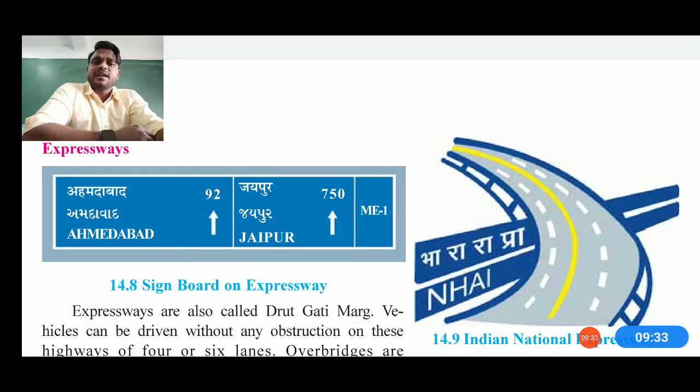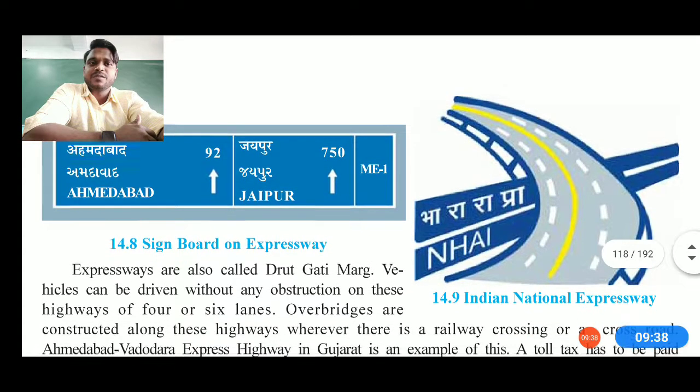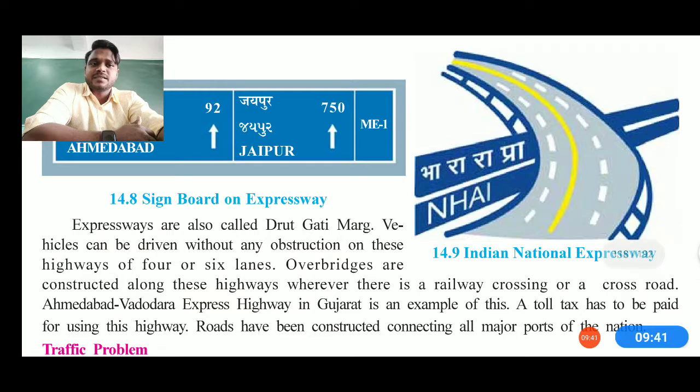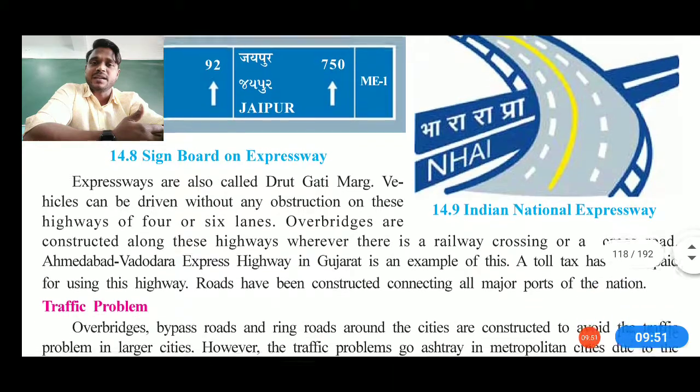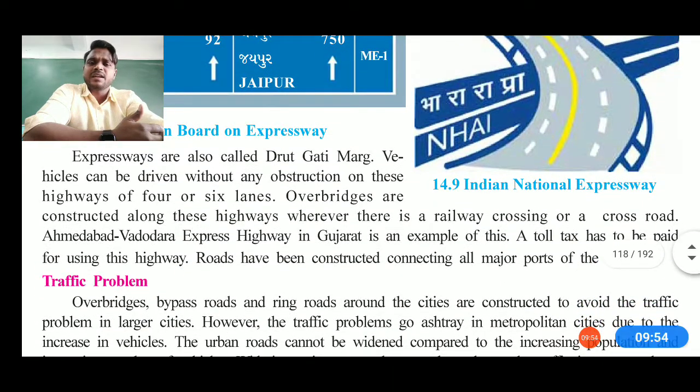Jaipur 170, like 750 kilometer, Ahmedabad 92 kilometer, and this is also showing you the NHAI, that is the Indian National Expressway. Okay, so this is how all the expressways are also cutting off the traffic problem. They are giving us a new loop and also speed to reach our destination. As well as, if I go into detail, then I can tell you, my dear student, that expressways are also called Durtgati Marg. It means the vehicle can be driven without any obstacles on the highway with 4 lanes, and the speed must be 125 for a car as well as about 80 kmph for trucks.